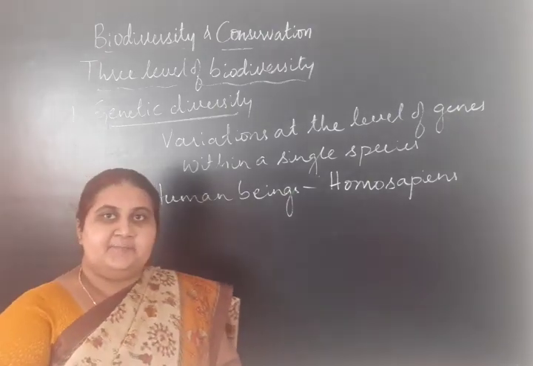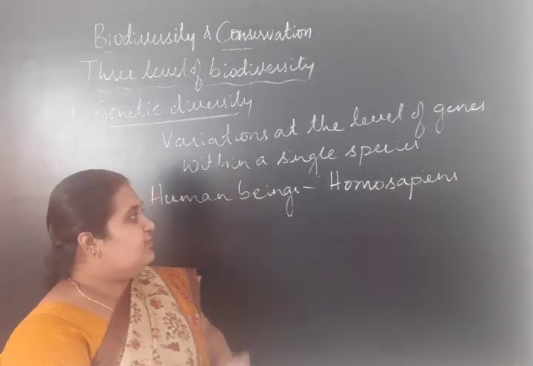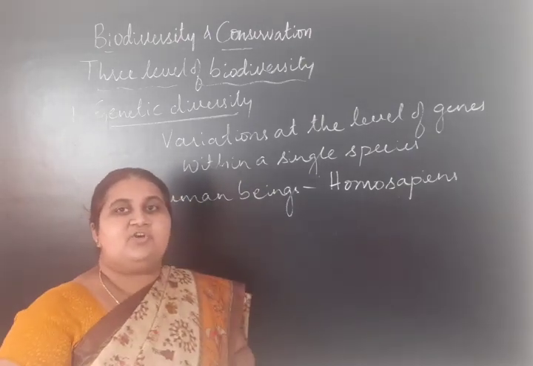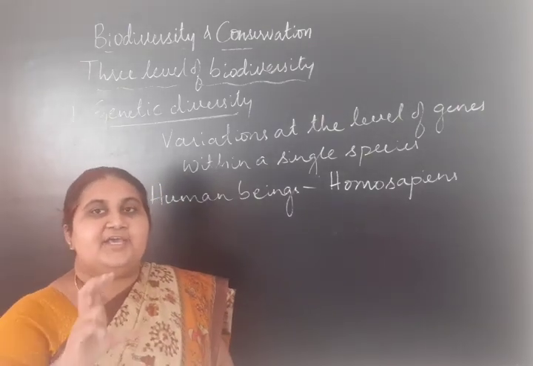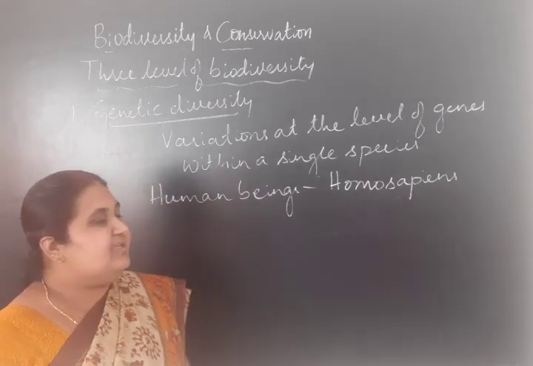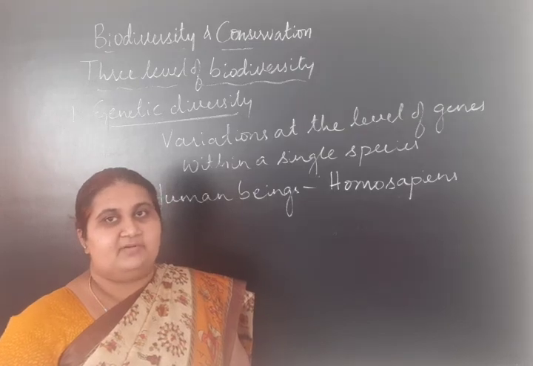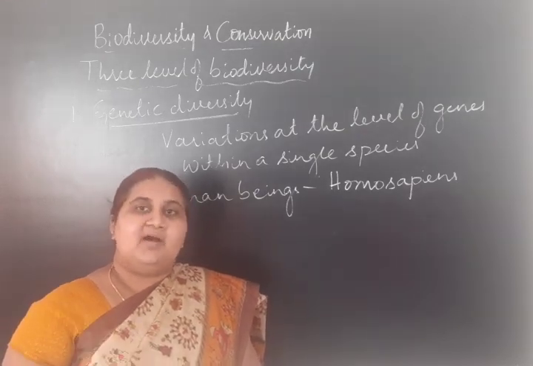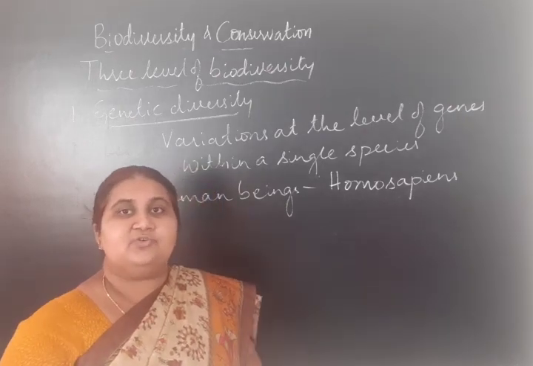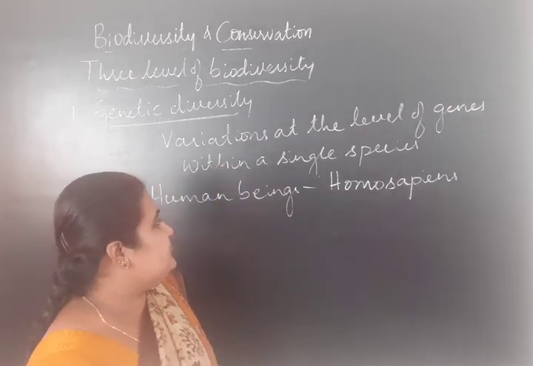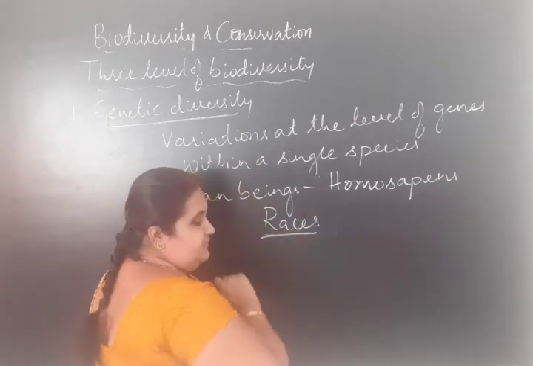Due to genetic diversity among the individuals of humans, we find subgroups, different human races like Negroids, Mongoloids, Caucasoids, Australoids. We call them races in the case of humans.